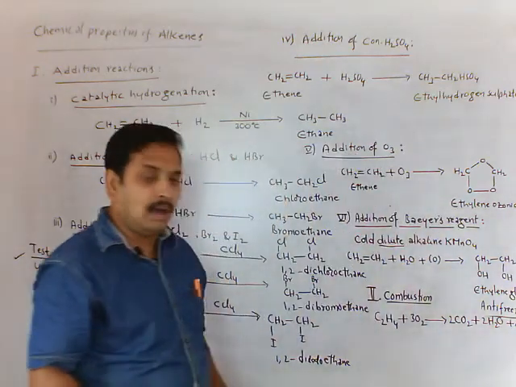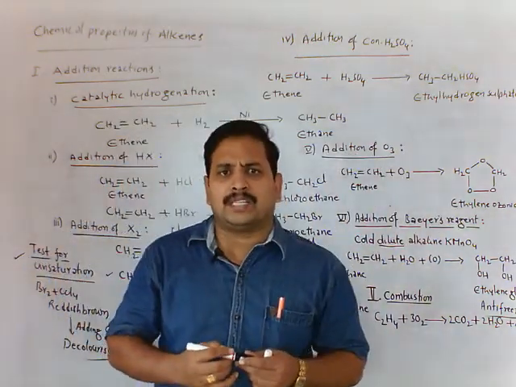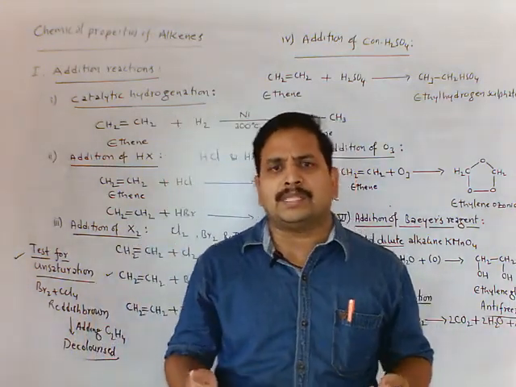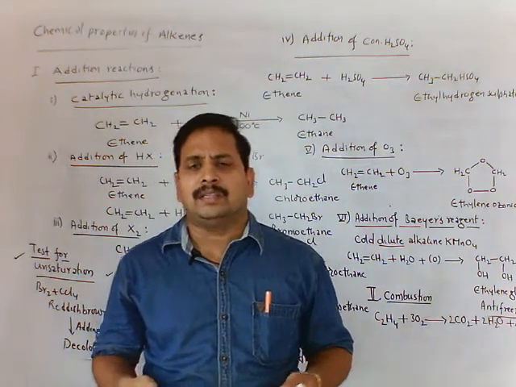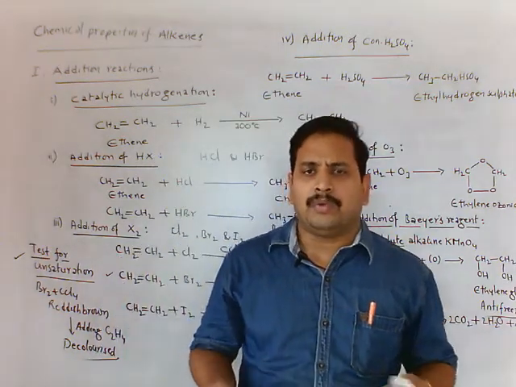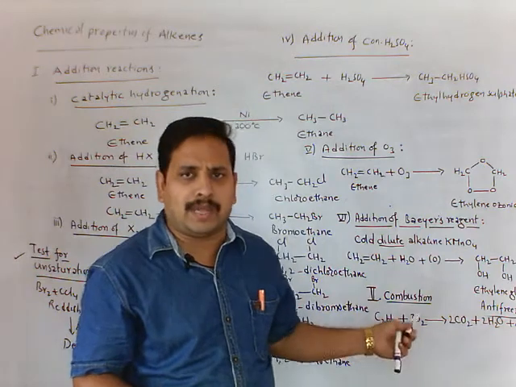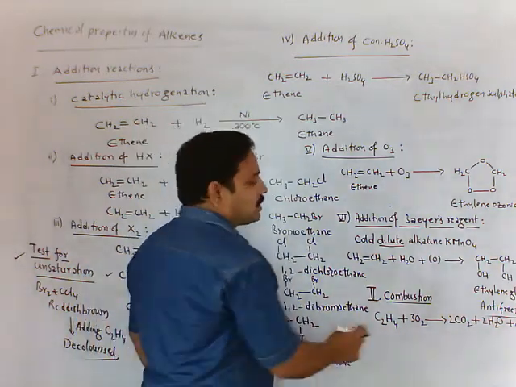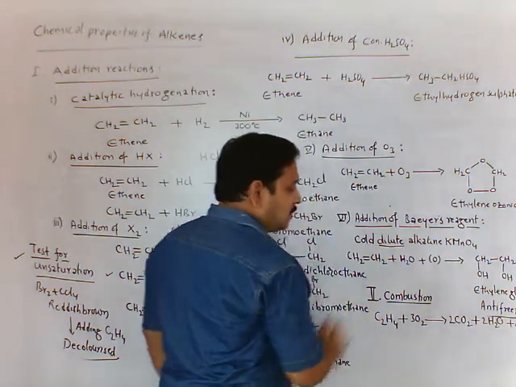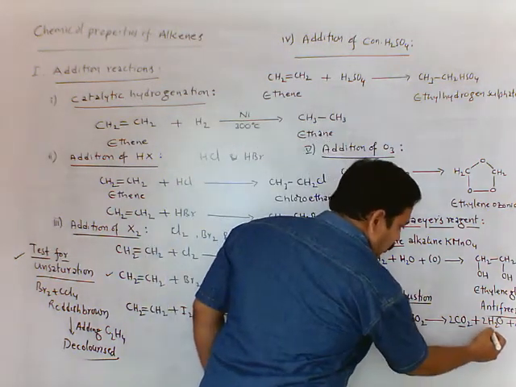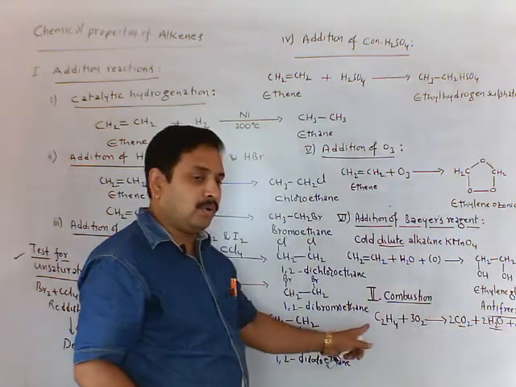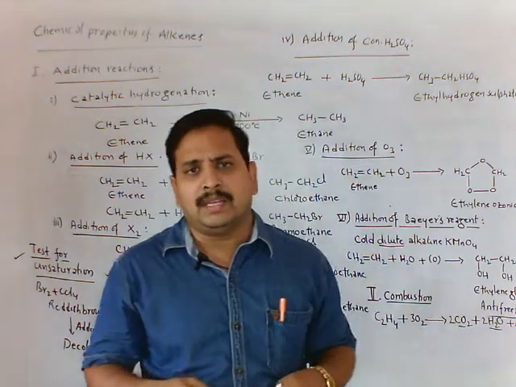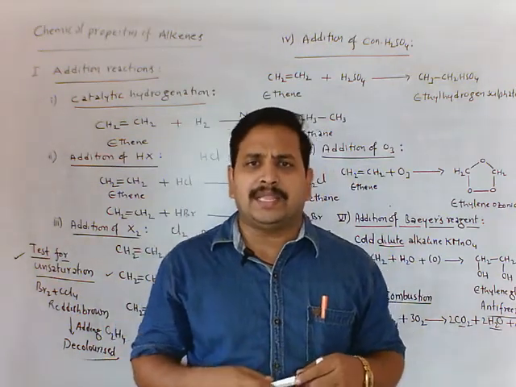That's why alkenes are also used as a fuel. Any substance upon combustion gives heat, then that substance can be used as a fuel. So these are the sources of energy: alkenes, alkanes, alkynes. In combustion, carbon dioxide and water is formed. Why? Because hydrocarbons upon combustion give carbon dioxide and water. Here our hydrocarbon is ethene or ethylene.